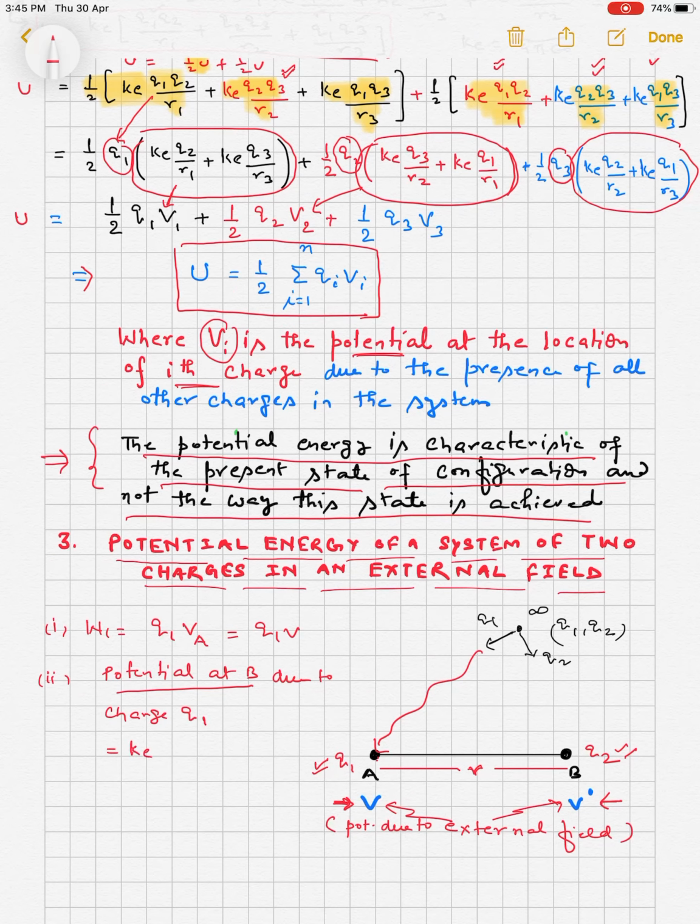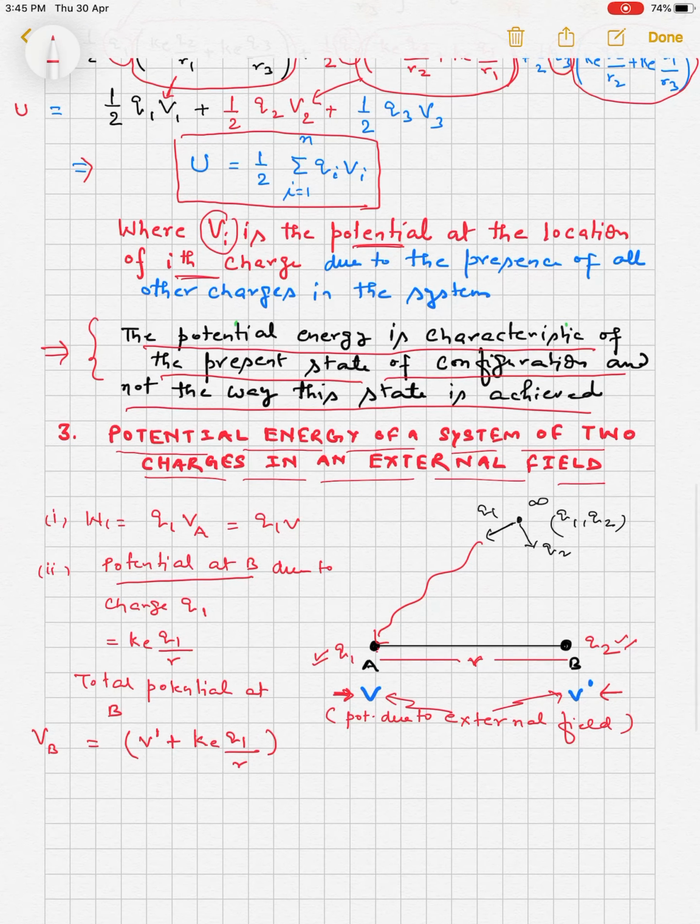It will be KE into Q1 upon R. Now the total potential at B, that is BB, will be the external potential due to the external field B dash, plus the potential due to charge Q1, which is KE Q1 upon R. So this is the total potential at B.